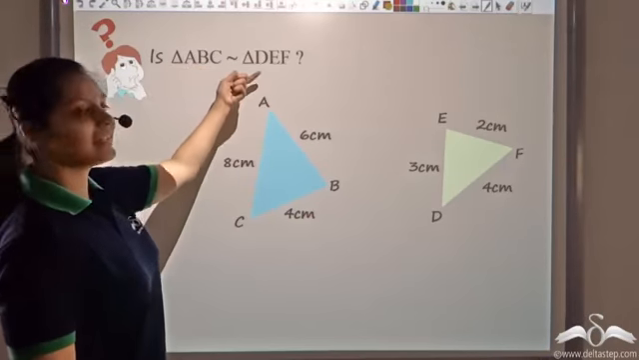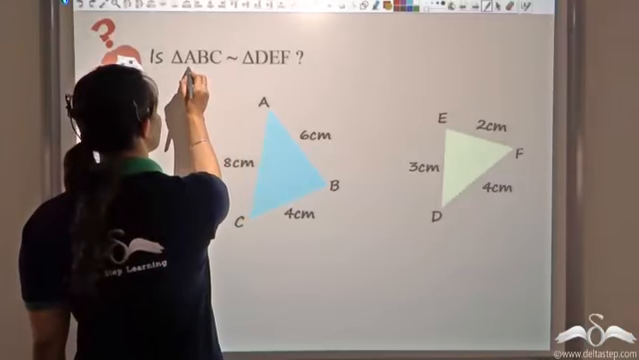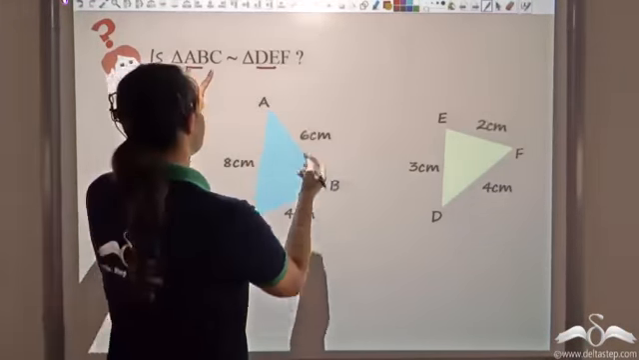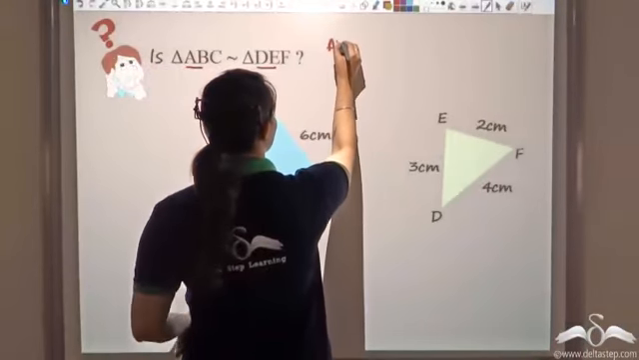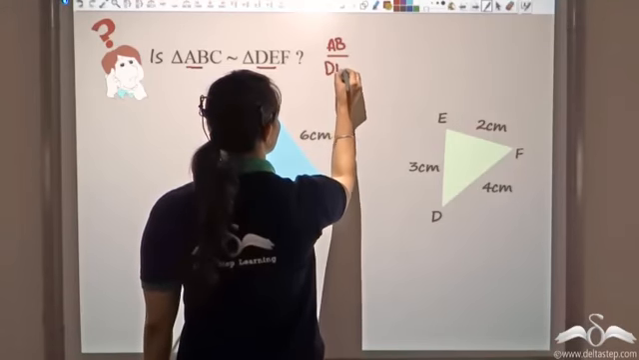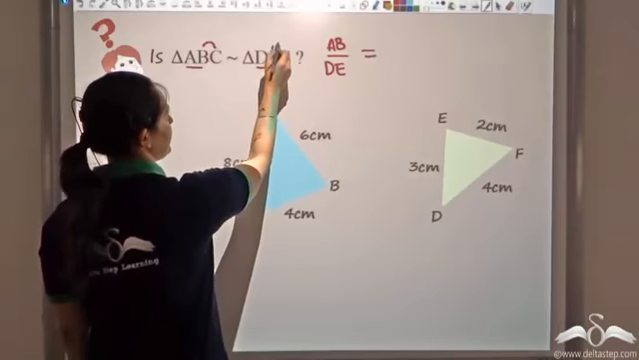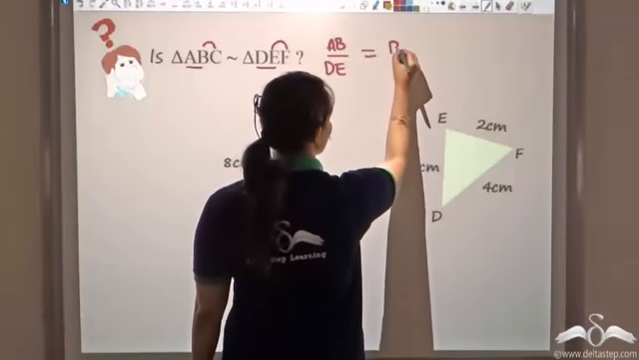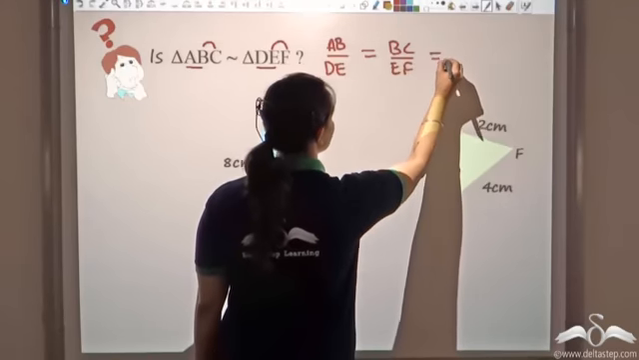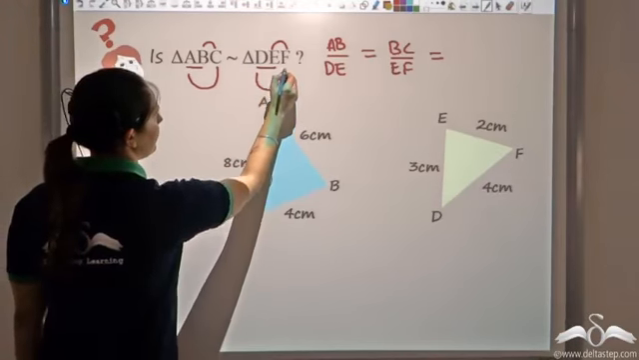So if ABC is similar to triangle DEF, what I know is that the ratio of the corresponding sides should be proportional. That is, AB by DE should be equal to BC by EF, which should also be equal to AC by DF.